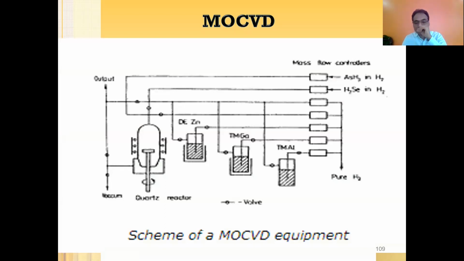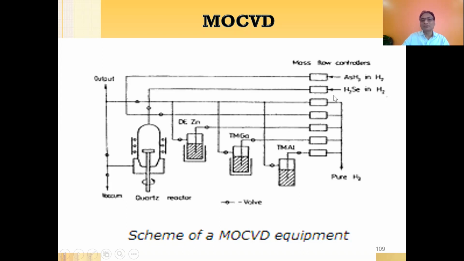This is a typical schematic of an MOCVD machine. In fact, this is a very generalized schematic, because we cannot have a very specific one. This is the quartz reaction zone I was talking about. This is the furnace, where the temperature can be maintained. You can see here, these are the two precursors in the presence of H2.